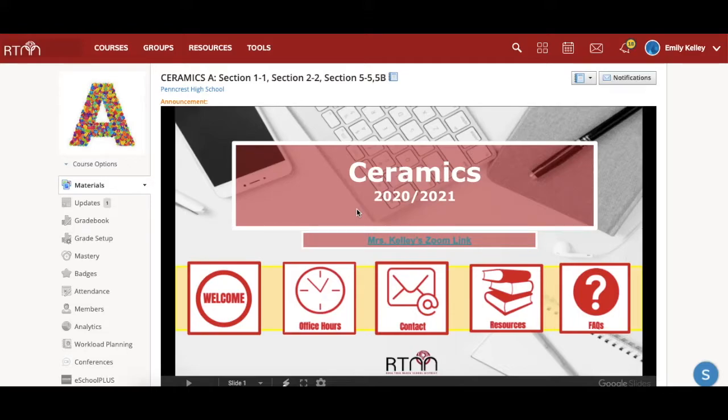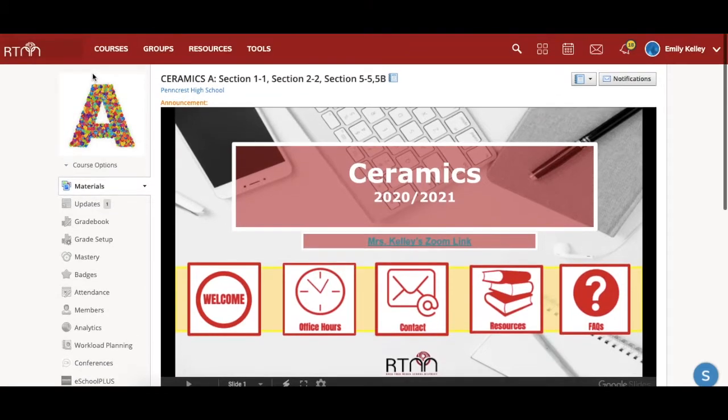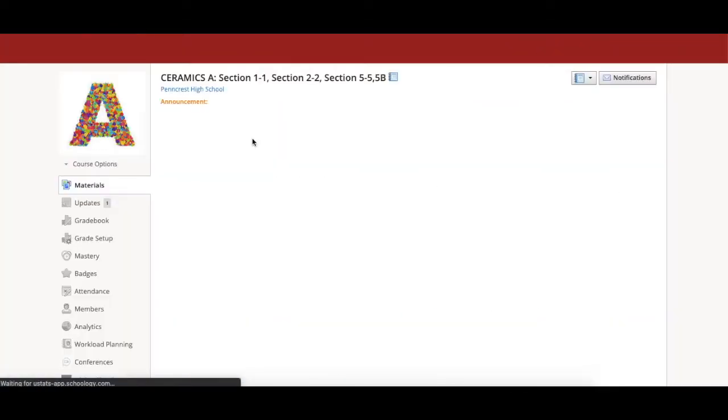This is a brief tutorial on how to both navigate the Ceramics A course in Schoology and also some of the features that it offers. When you open up the course, you're going to see the course title and your section here. Mine just lists all my sections, so ignore that for the moment. There is also a course icon here, which is obviously an A, which should help you locate the course when you click to your courses and make it easier for you to find.